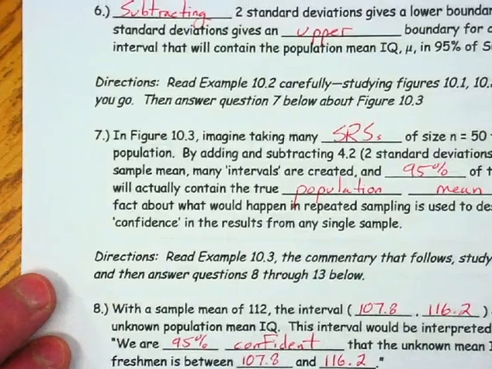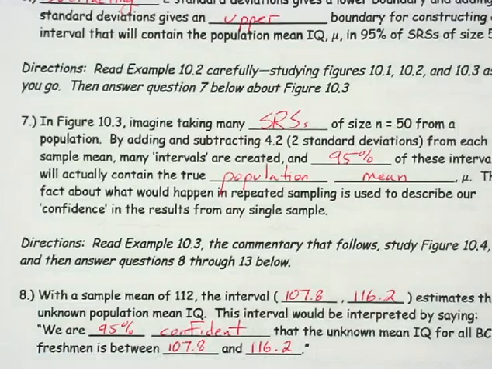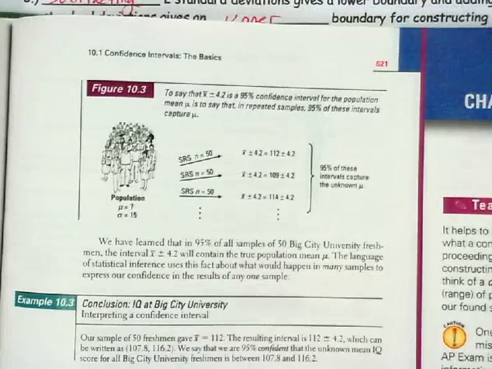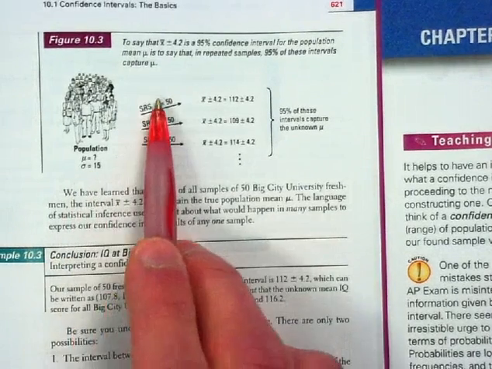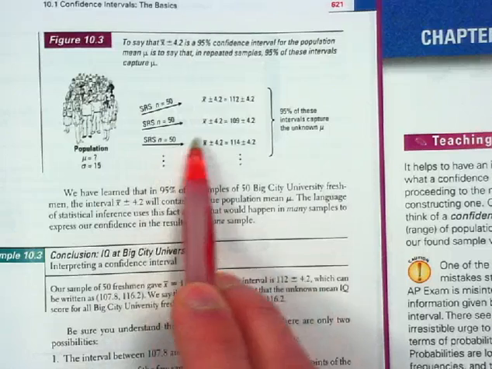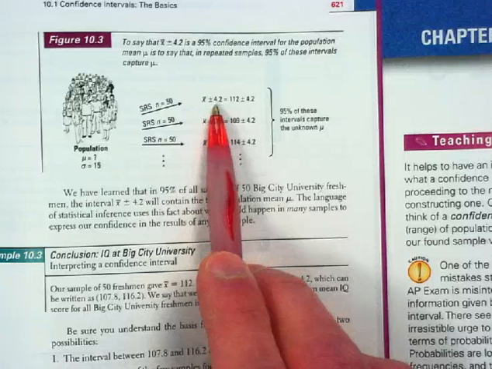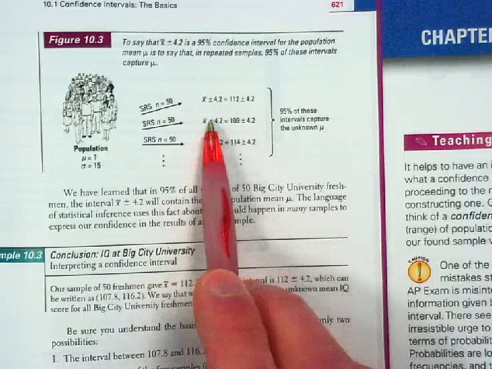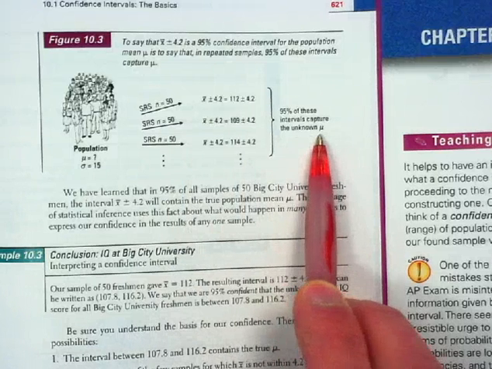If you look at the back of the study guide, that's what question number 7 was describing, was this figure 10.3. This is a pretty important figure, so let's take a look at it just for a moment here. So this is what we're really saying. If we have a population, and if over and over again we pull SRSs out of that population with a size of 50, we're going to get a number of different intervals if we take each mean and add and subtract 4.2 from it. If we repeat this process, each time we're going to get a slightly different interval, but we know that 95% of the intervals that we calculate this way will actually contain the unknown population mean mu.